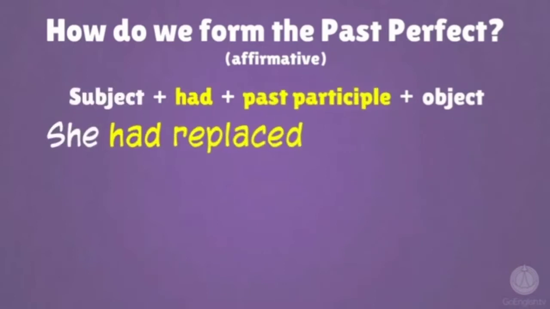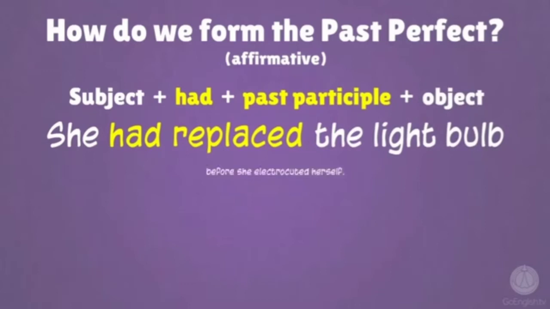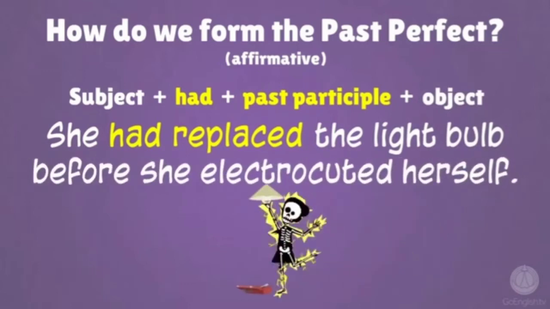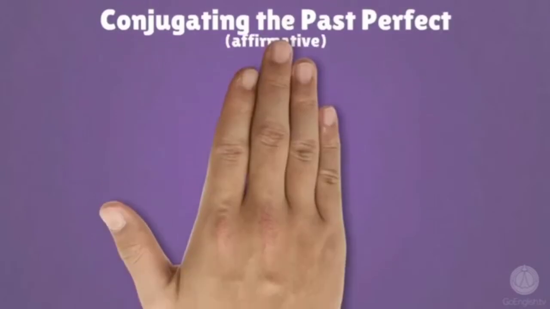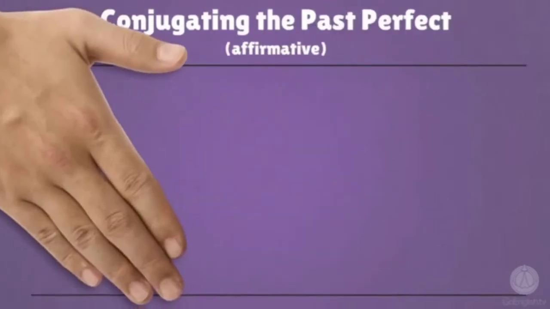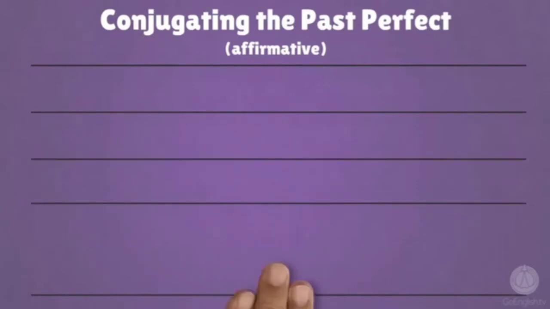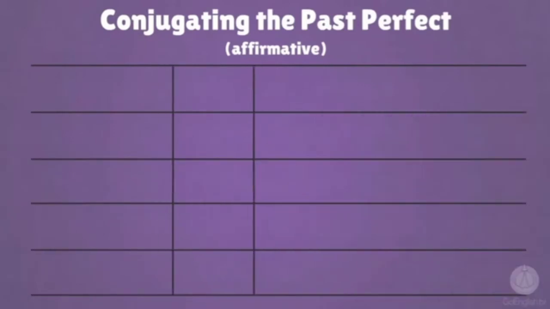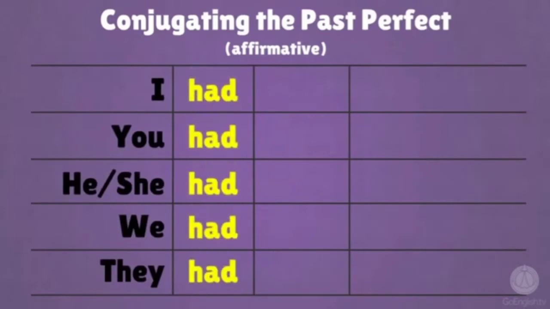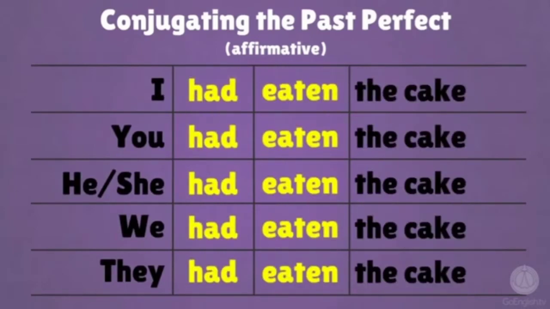This is the example. She had replaced the light bulb before she electrocuted herself. Next, conjugating the past perfect. Artinya adalah bagaimana cara kita memadukan form yang telah ada di dalam affirmative. So, in the past perfect, apa saja subjek yang kalian gunakan, baik itu berupa subjek plural ataupun singular, jamak ataupun tunggal, kalian selalu menggunakan had.